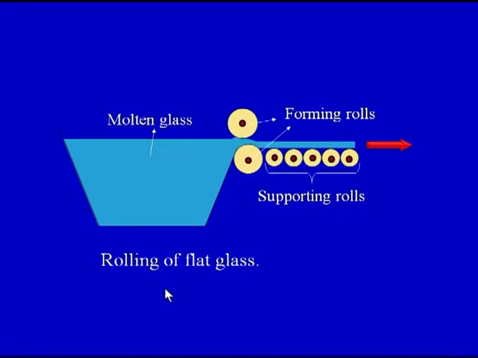the rolling process. So on your screen again you can see that we have a molten glass which is rolled out by the forming rollers which are water cooled, and the rollers basically give shape to the glass, and this is the final glass or the flat glass that we are getting out of this rolling process. So we have seen that two processes can be used to make the flat glass, that is process number 1, and that is float glass method, and second is the rolling of the flat glass. So we can make the flat sheets or flat glass using two methods.